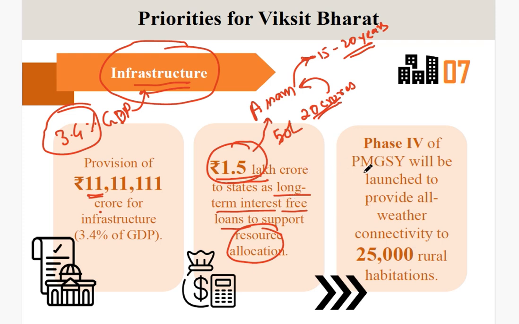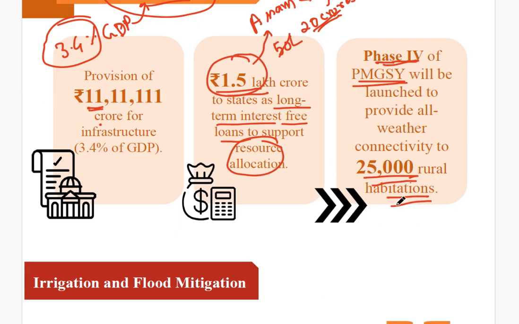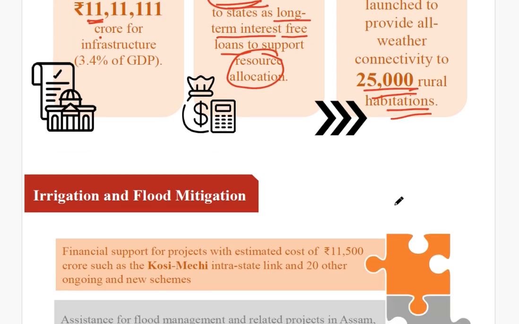Next, we have the Prime Minister's Gram Sadak Yojana. The fourth phase will be launched this time, and the target is to provide all-weather connectivity to 25,000 rural habitations. The third phase of the Prime Minister's Gram Sadak Yojana was successfully completed by 31st March 2024, and the fourth phase will be launched, and the works will start again.